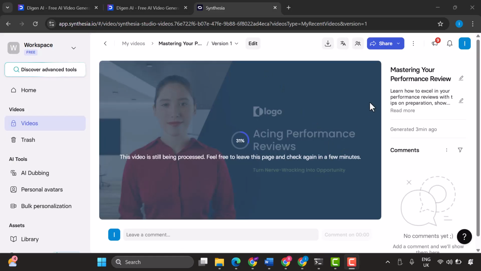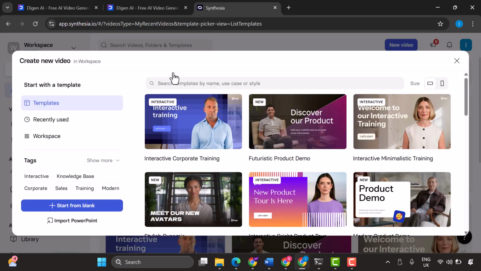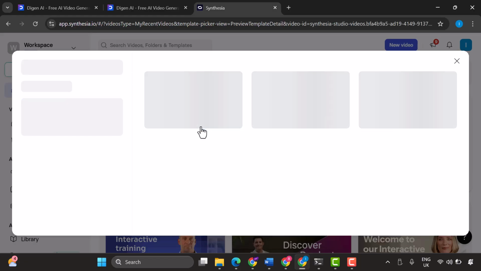All right, now this is the Synthesia platform interface. So we can see that the system is generating a video for us. So let's take a look and go to the home dashboard. All right, so we just need to check back in a few minutes once the video has finished processing. The AI is working on creating the avatar, generating the speech, and putting everything together. This is an exciting process, and the results are usually quite impressive. We'll come back to see the finished product shortly.